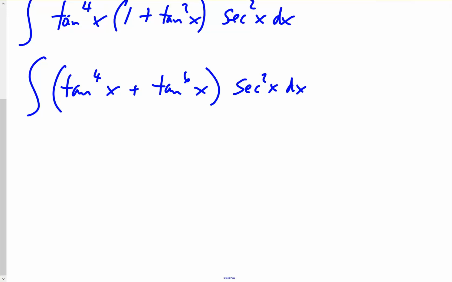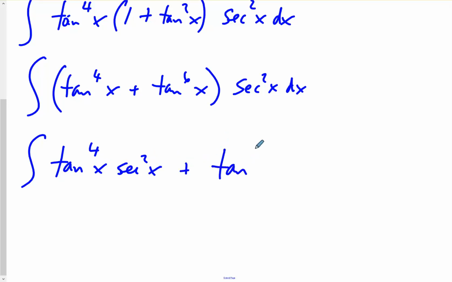Okay, and now let's, if you will, distribute the secant squared. So we basically have tangent to the 4th x secant squared x plus tangent to the 6th x secant squared x dx.